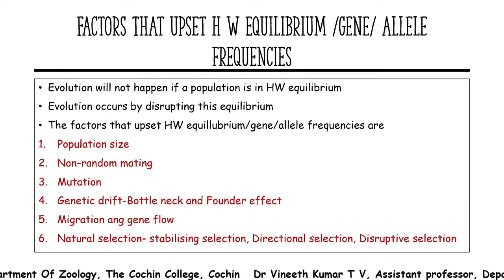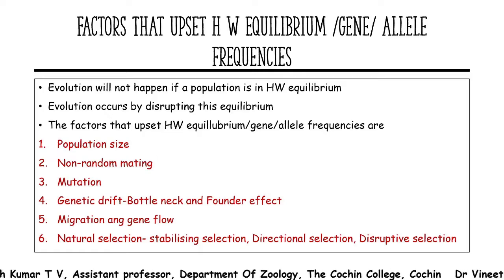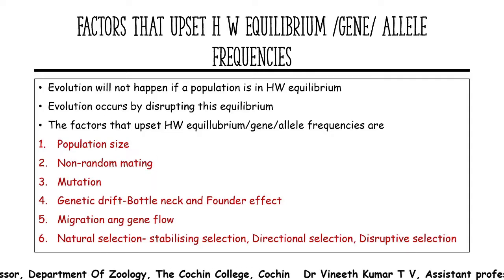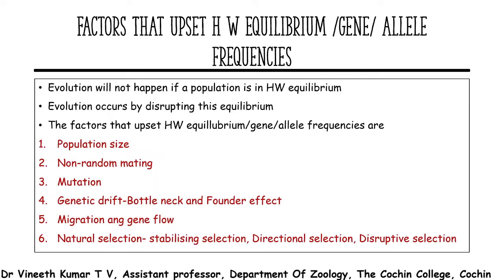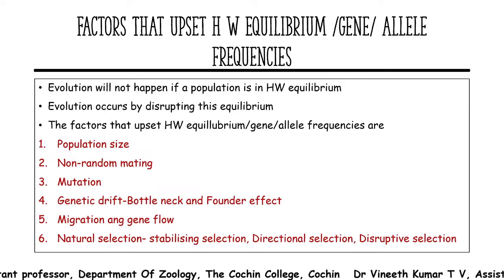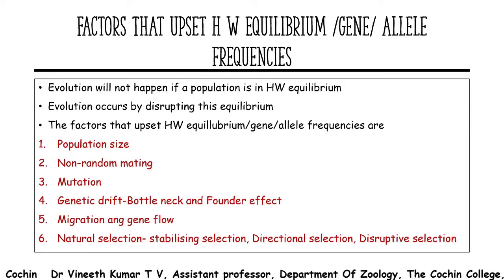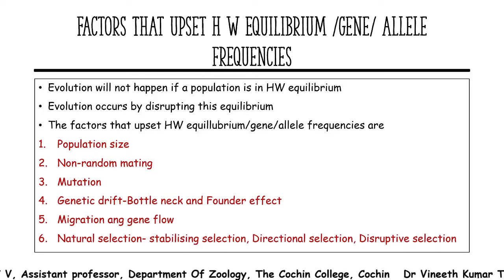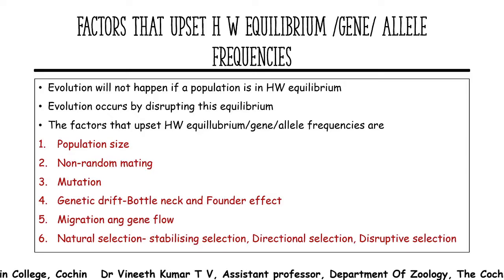Non-random mating will affect Hardy-Weinberg equilibrium or gene frequency, and this is what we discussed in the other session, on the rules for Hardy-Weinberg equilibrium. Non-random mating is a type of mating where mating is due to selection, as in many animals where the female is a selecting agent.